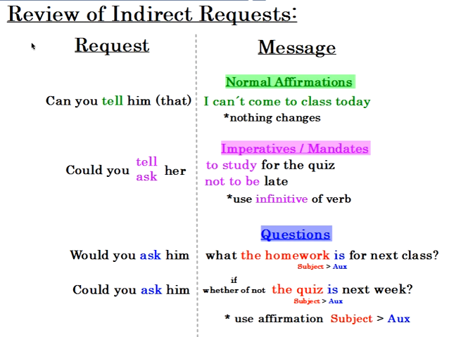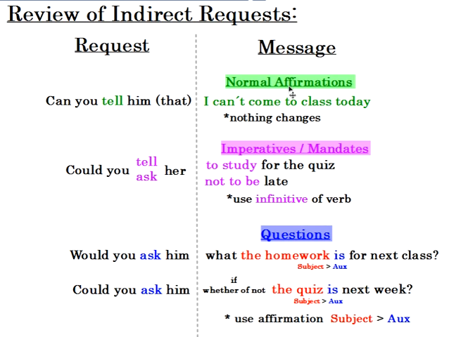Alright, so to finish, let's just review indirect requests. Remember, the request is the first part of the sentence. That's the part where we're asking for something. So we say, can you tell him that? Or could you tell her? Or could you ask her? Or maybe, would you ask him? Or could you ask him? That's the request, right? And then the message is what we want the person to do. We want the person to say this for us or ask this for us.